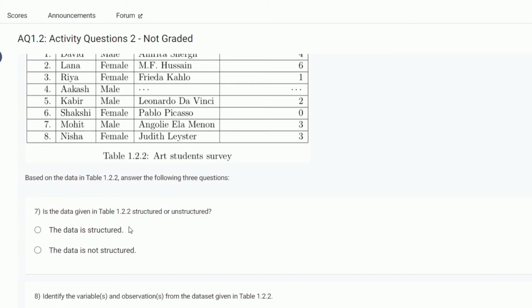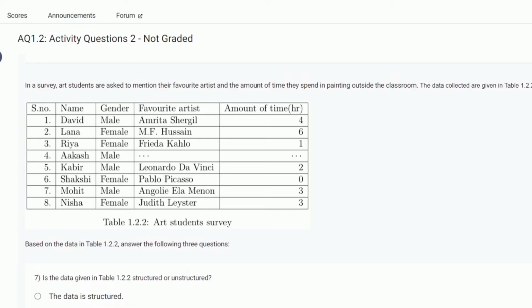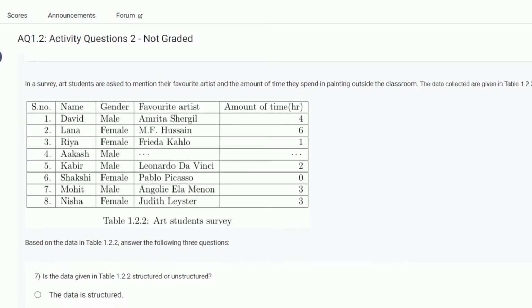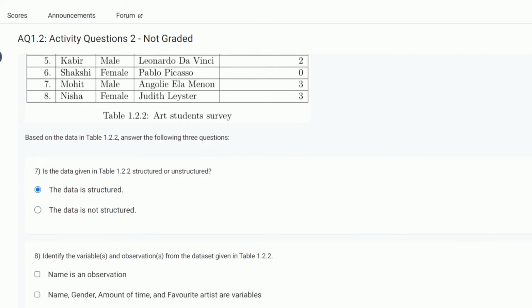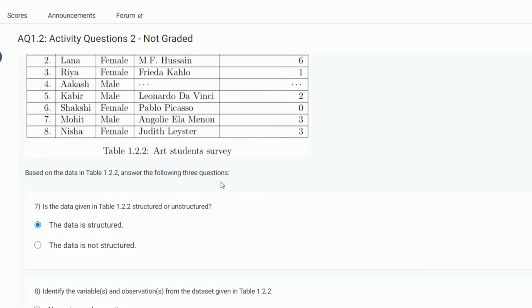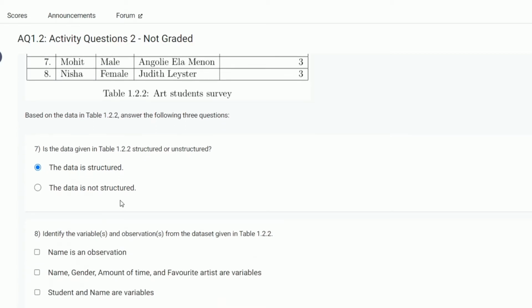Is the data given in the table structured or unstructured? Favorite artist, amount of time, gender. It is structured data, because we can infer some information from this.